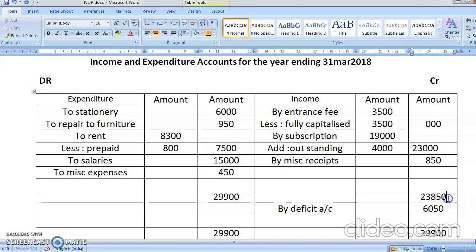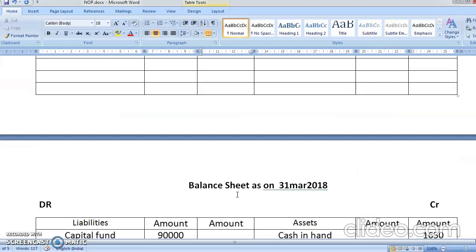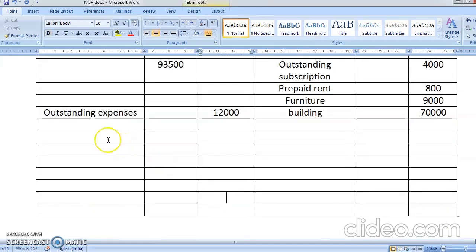Okay, and then this will be rubbed off as we usually do. So this time you are having a deficit. Deficit means loss. So deficit will be minus from the capital fund. So you write less deficit.